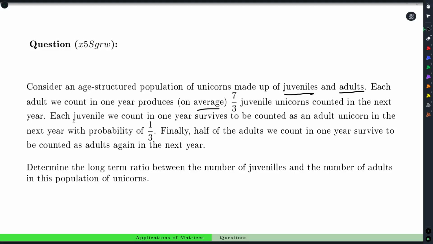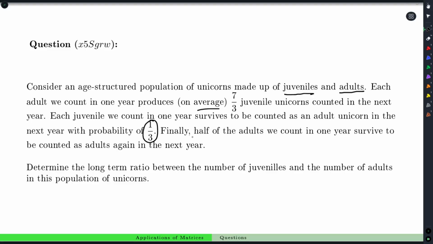Anyways, getting back to the question, each juvenile we count in 1 year survives to be counted as an adult unicorn in the next year with a probability of 1/3. So only 1/3 of the juveniles in a given year make it to adulthood. Life as a unicorn must be tough. Finally, half of the adults we count in 1 year survive to still be adults next year.